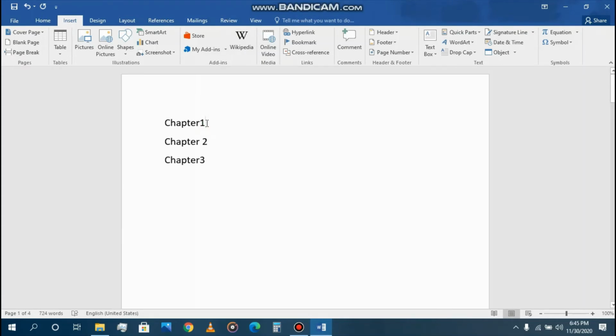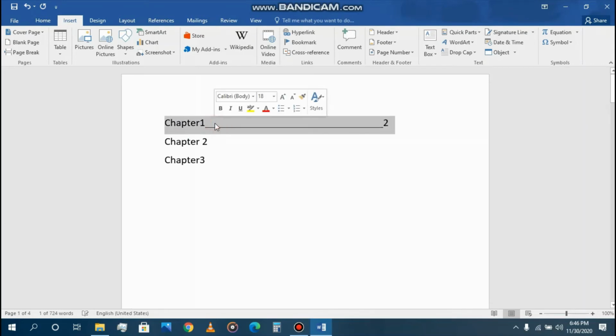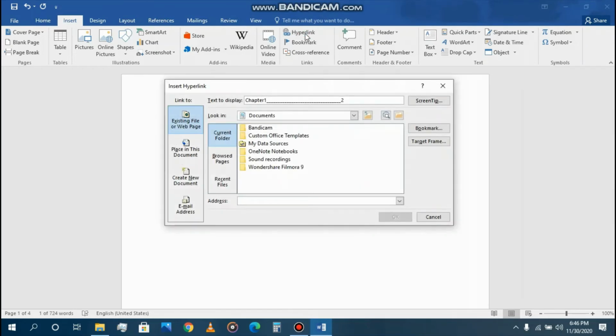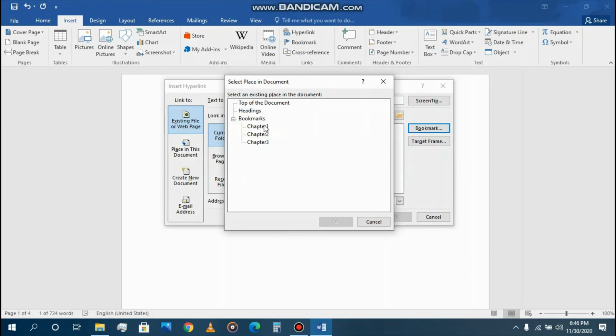Now I have to do the hyperlink. This chapter 1 is in page number 2, so I am doing a hyperlink and click on bookmark and click on chapter 1. Okay.